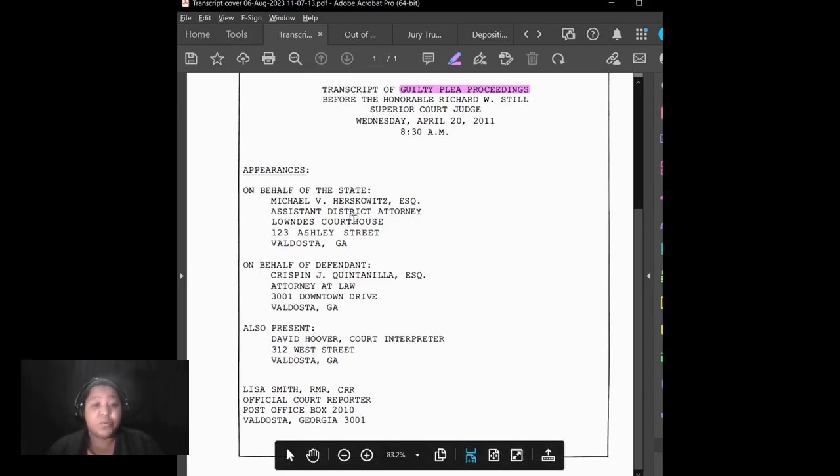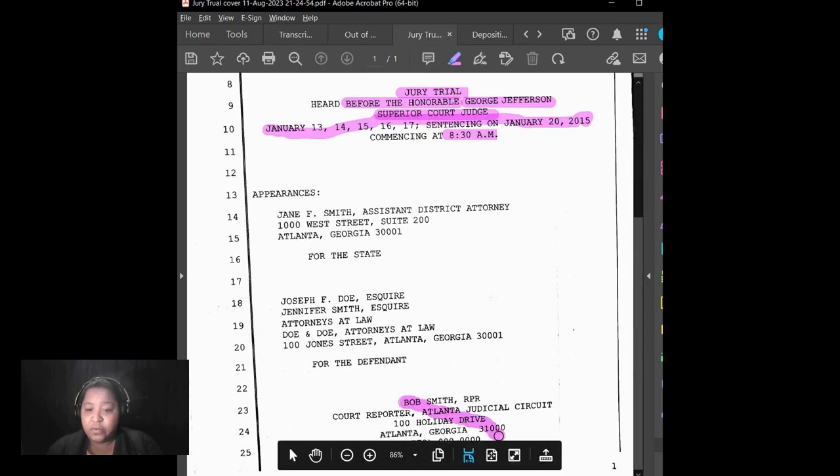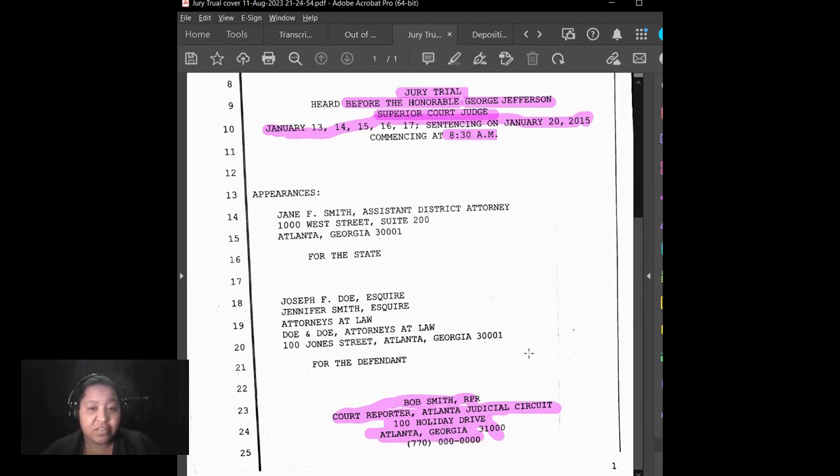Now, the other thing that you're going to want to make sure to include on your transcript is your contact information. As you see here, this is listed the court reporter's information. On this other court one, same thing. You're going to see the court reporter's information here, and pardon my messy highlighting, but you're going to make it so that your information is listed on here. You can list your court reporting number if you choose to. Here in Georgia, we tend to list it on our certification pages. Some put it on the cover. It's a preference on which you choose to do.